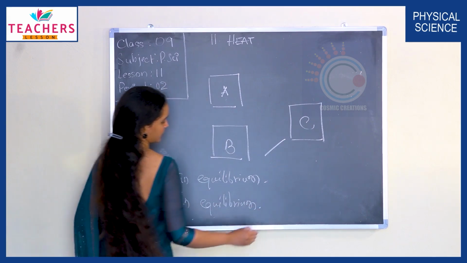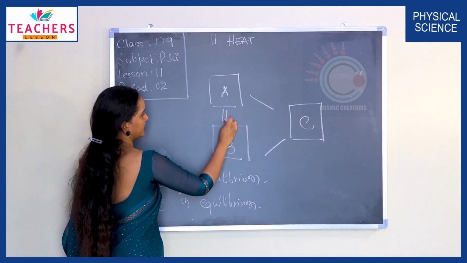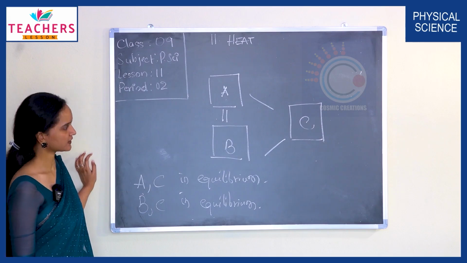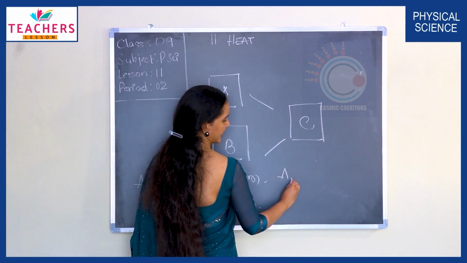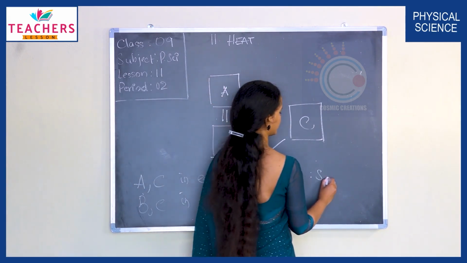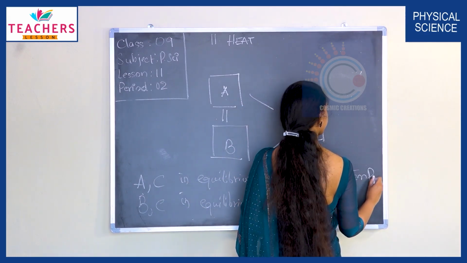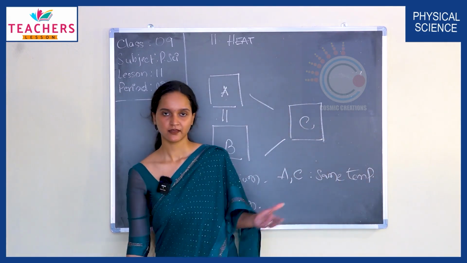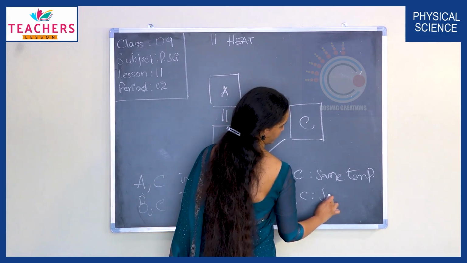Very good. With this information, what can we say about bodies A and B? See, A and C are in thermal equilibrium, which means A and C are at the same temperature. Correct? Now, B and C are also in thermal equilibrium. That means B and C are also at the same temperature.